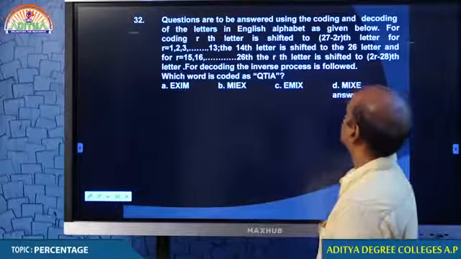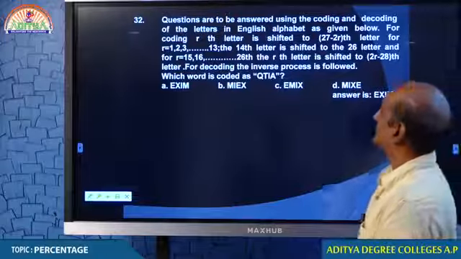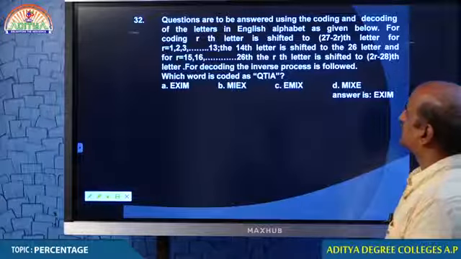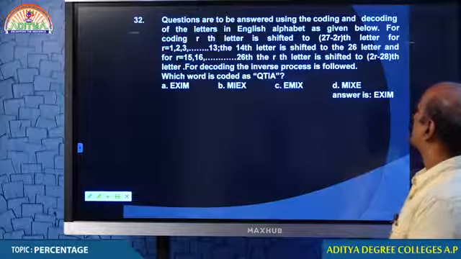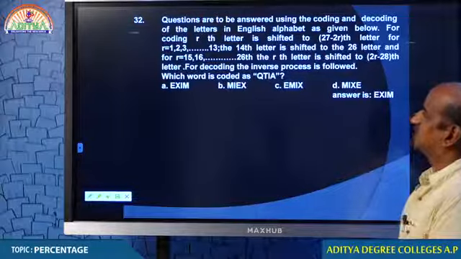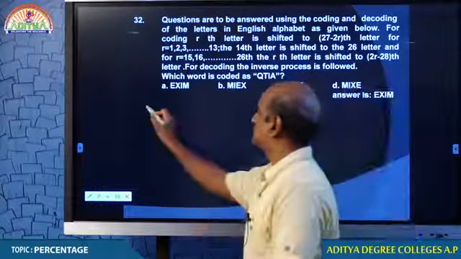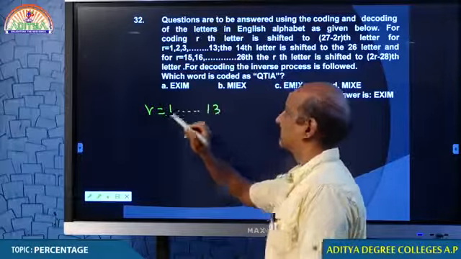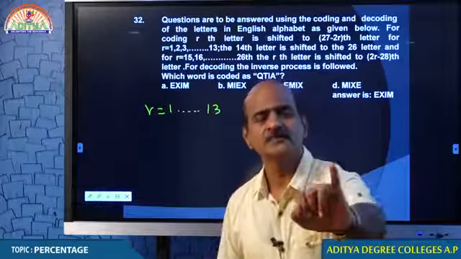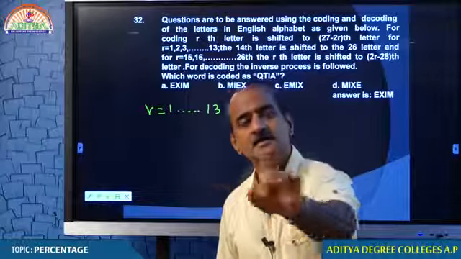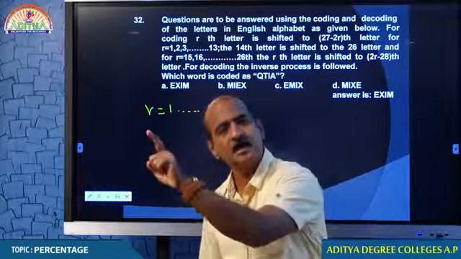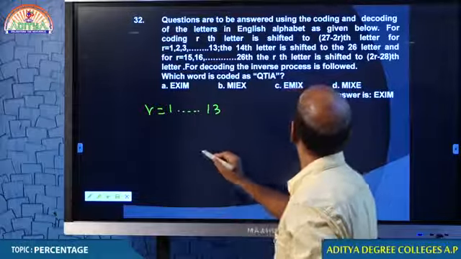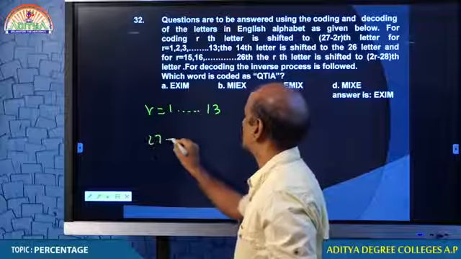Questions are to be answered using the coding and decoding of the letters in the English alphabet as given below. For coding, the letter R is shifted to 27 minus 2R for the letters 1 to 13. What is the meaning of 1 to 13? A, B, C, up to 13, that is up to M. The shifting happens like this. What is the logic? 27 minus 2R.